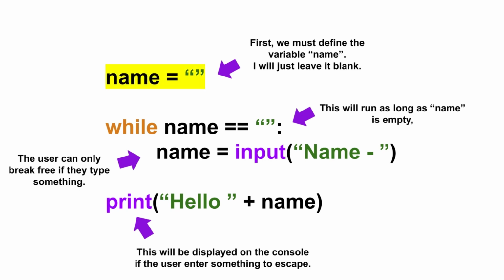First, we define our name variable and assign it a value of an empty set of quotes, or nothing. Then, we will set a condition to see if our name has the value of nothing. If so, then we will constantly ask the user to write something in our input function inside our while loop. If the new value for name is not an empty value, meaning that the user typed something, we will break from the loop because the condition will become false. And finally, outside the while loop, I wrote a print function that will display hello plus our entered name.